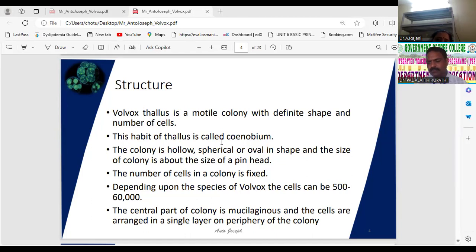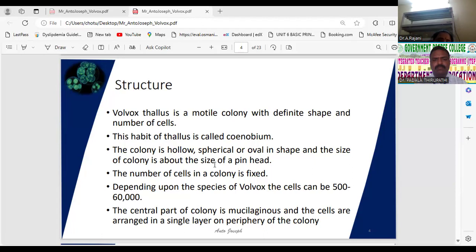Here you can observe that a fixed number of cells is present. In Volvox, 500 to 50,000 cells are present. What is the shape of the coenobium? It may be spherical, round, or oval in shape. The size of a mature coenobium is about 0.5 millimeters in diameter.